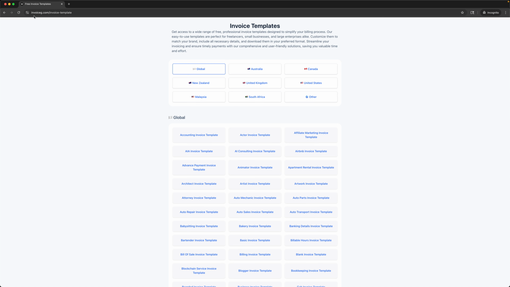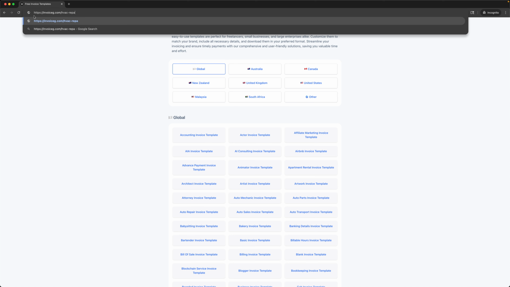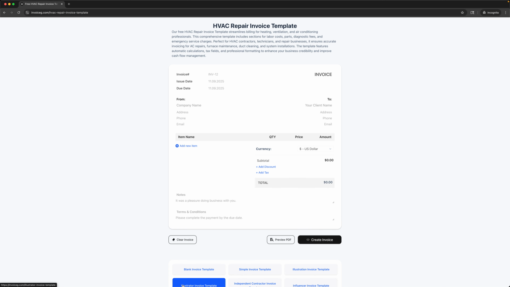Next, we choose the template we need. You can find the link in the description or simply pick one from the list yourself. Next, we clear the invoice template and complete it from the beginning. Let's start filling it out step by step.